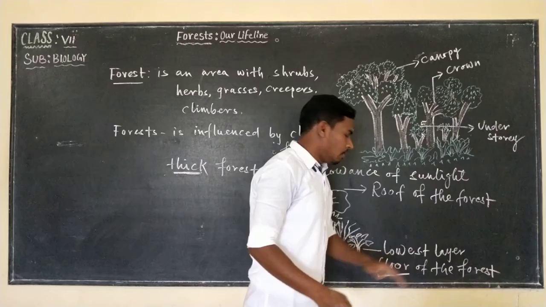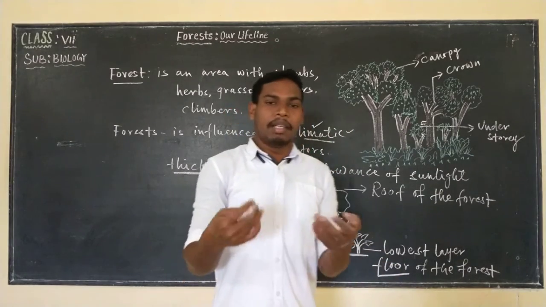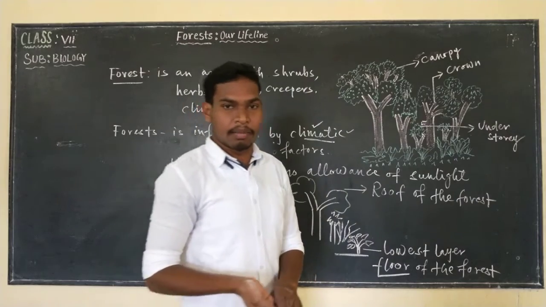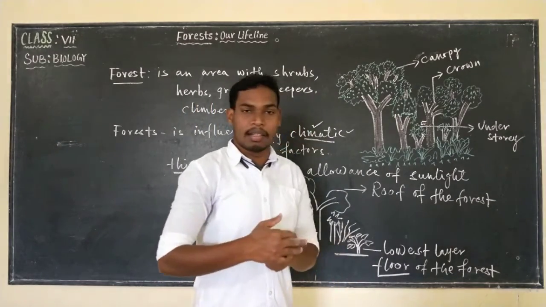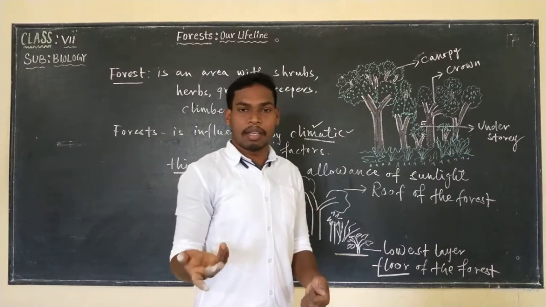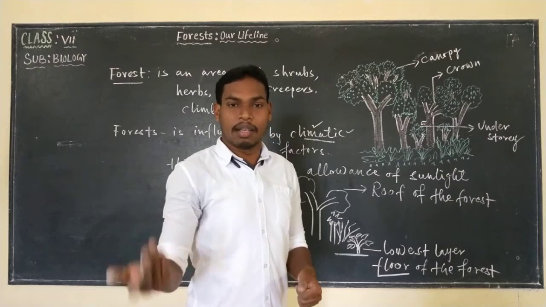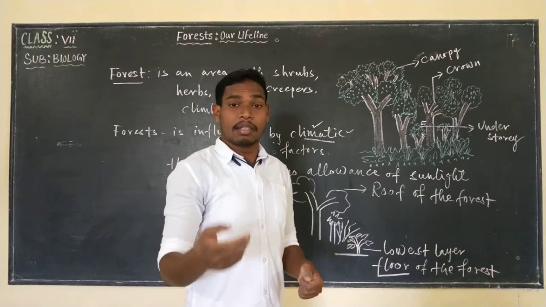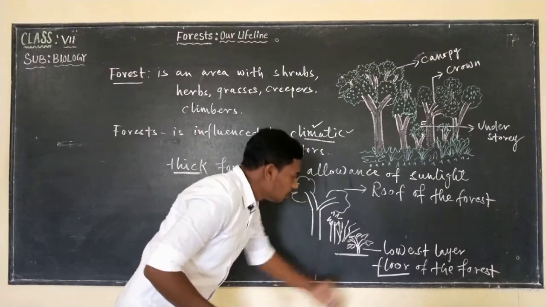So this is the floor. In the floor we also find what? Many dead and decayed plants, also found at the lowest layer of the forest, that is, the floor of the forest.